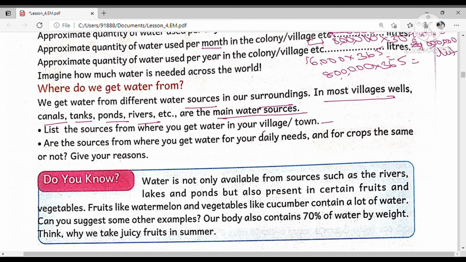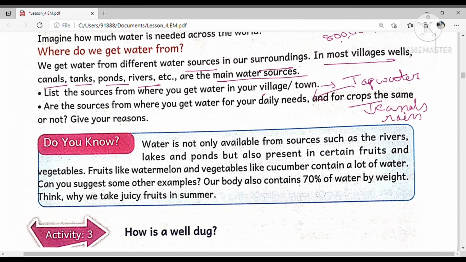In your village, you will get water from wells or tanks or ponds. Generally, we get tap water in our village. So in your village, you can write in your own words. Are the sources from where you get water for your daily needs and for crops the same? For your daily needs, you get the water from tap water. For crops, you may get rain water or the water from canals, or river water. If you know that, you will bring it in your own words.